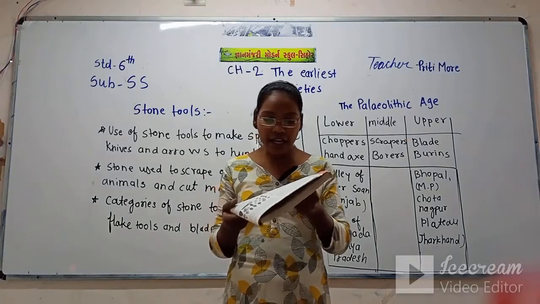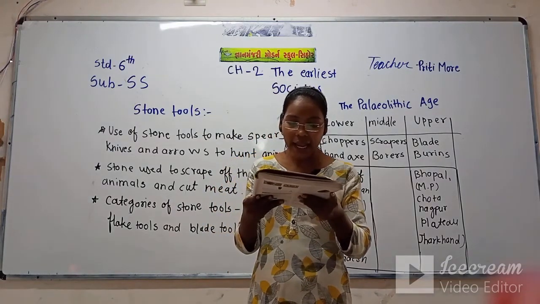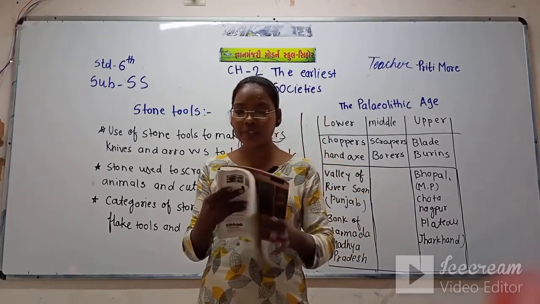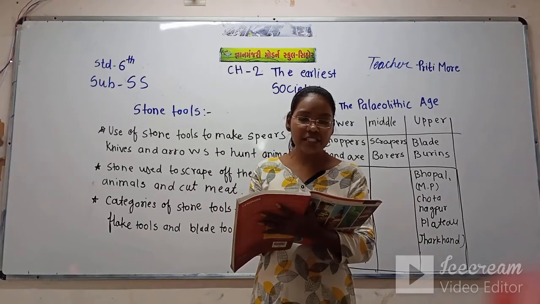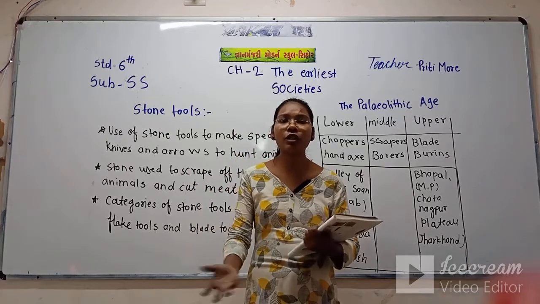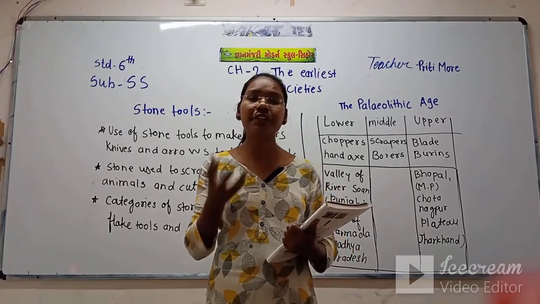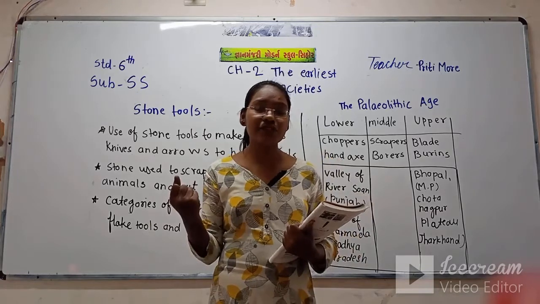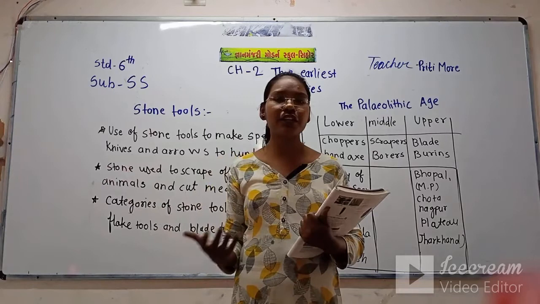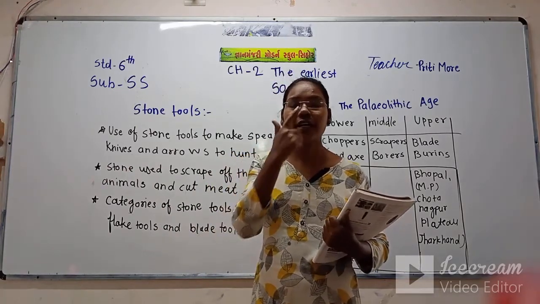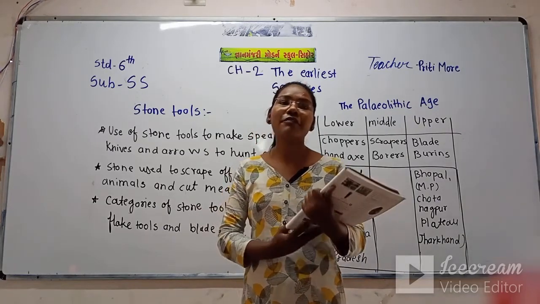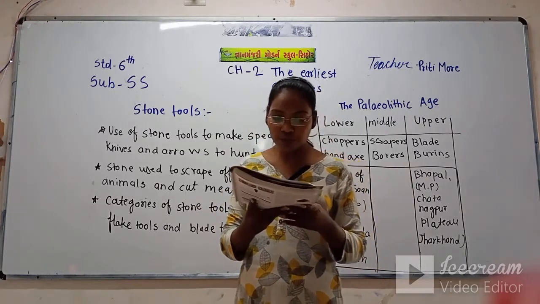Stone was hard enough to be used as a weapon and could be shaped or sharpened into different sizes depending on the purpose it was being used for. If we hold a stone, it is very tough and very hard, so man easily shaped it, gave different shapes to the stone, and made different kinds of tools with the help of stone.